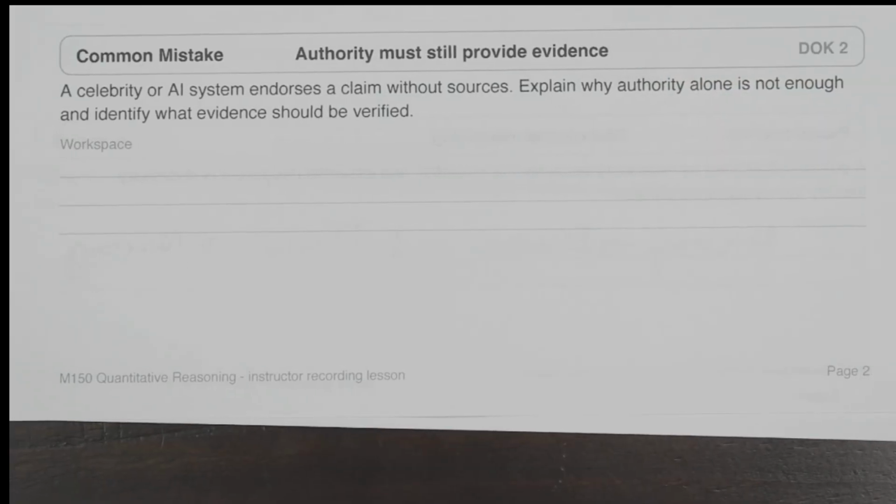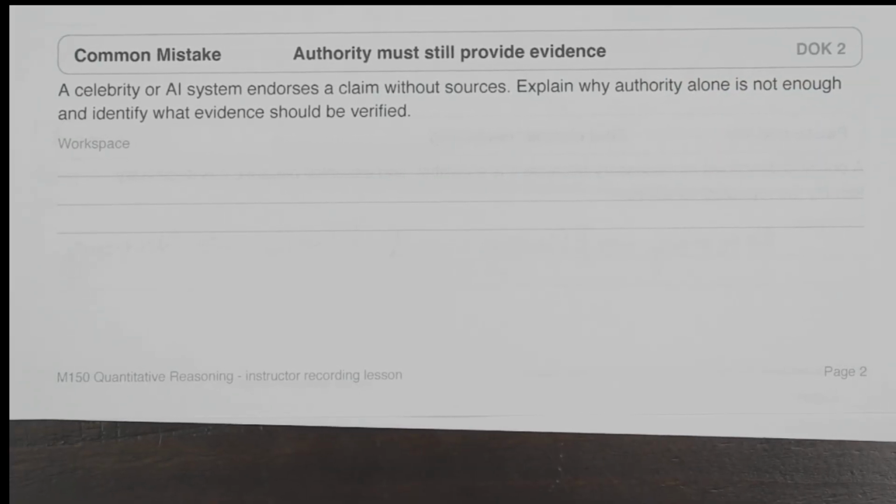Okay, so a common mistake: a celebrity or AI system endorses a claim without sources. Explain why authority alone is not enough and identify what evidence should be verified. So should we accept it simply because of who said it, a celebrity or an AI system? The answer is no. Whether it's a celebrity or an AI system, authority by itself is not enough.